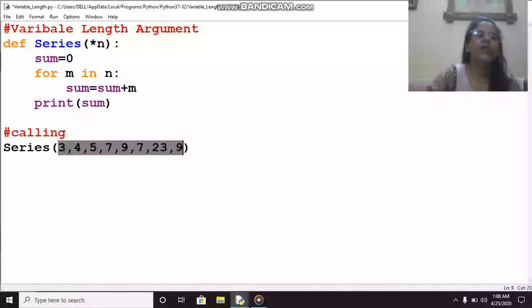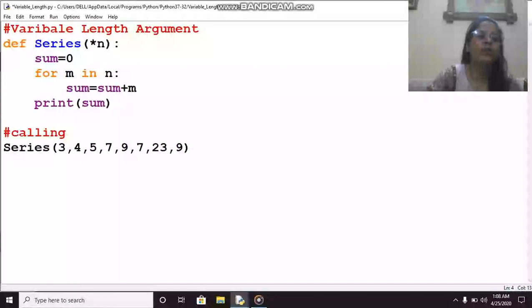Just to show how it will be working, I have taken one coding here. Sum equal to 0, for m in n. So m will be receiving one by one the values from n, and then it will be added to sum. So m will be receiving first time 3, because n is having first value.